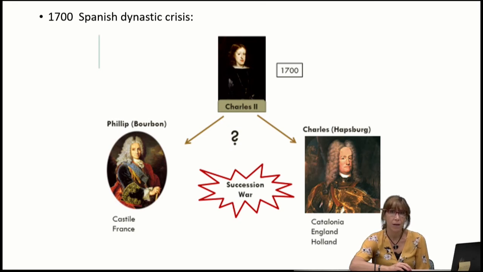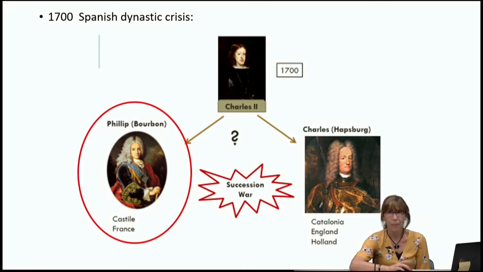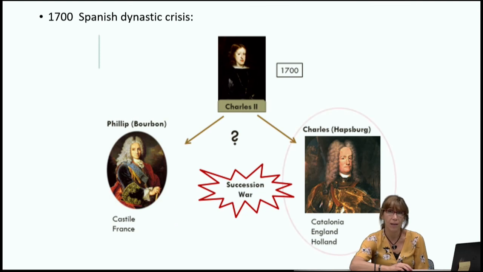King Charles II died without descendants. That happened in the year 1700. So that produced a dynastic crisis. That meant, who would be the next king? Castilians wanted Philip, who was a member of the Bourbon dynastic family, while Catalans, who were under the Kingdom of Aragon, wanted Charles, a member of another dynastic family in Europe called the Habsburg.